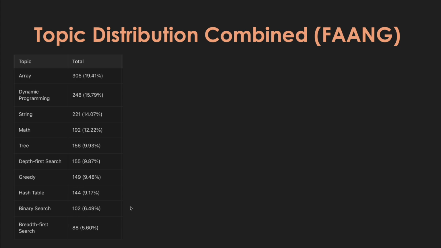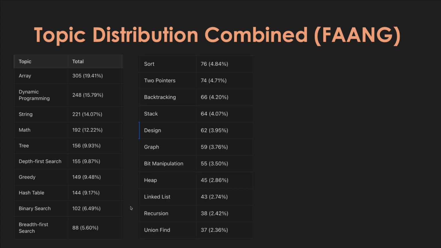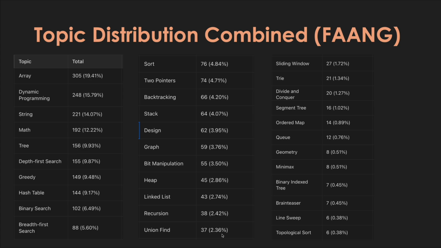So overall these are the top topics, and then you have union find, which is my least favorite, by the way. So I'm glad to see this all the way here. Only 2% of questions asked by FAANG had union find. And know that topological sort is very, very infrequent, only 6. A lot of people I know spend time learning topological sort, but based on the data, not a lot of FAANG companies ask it. It does happen, but maybe not as often.